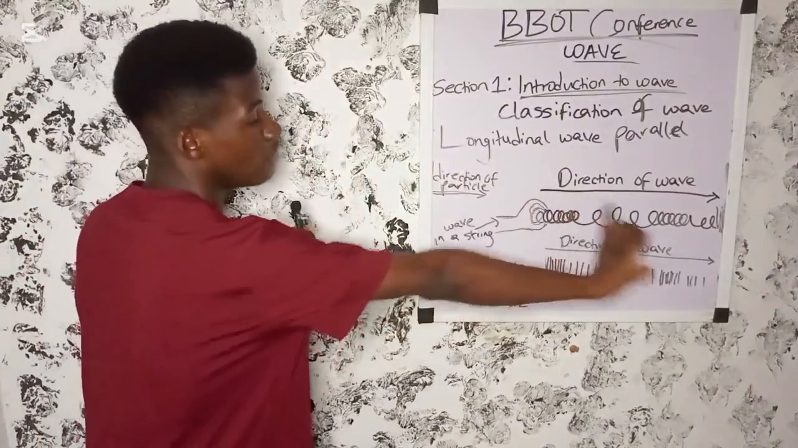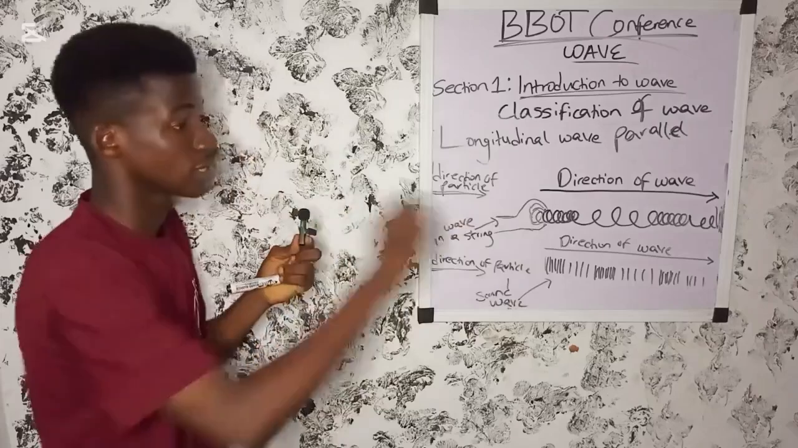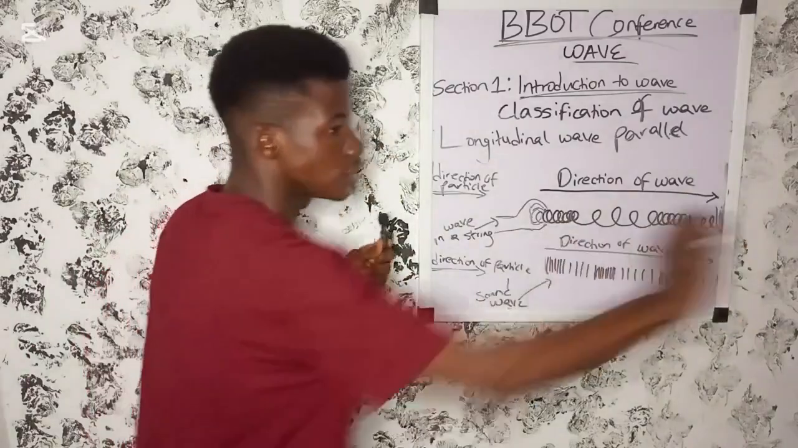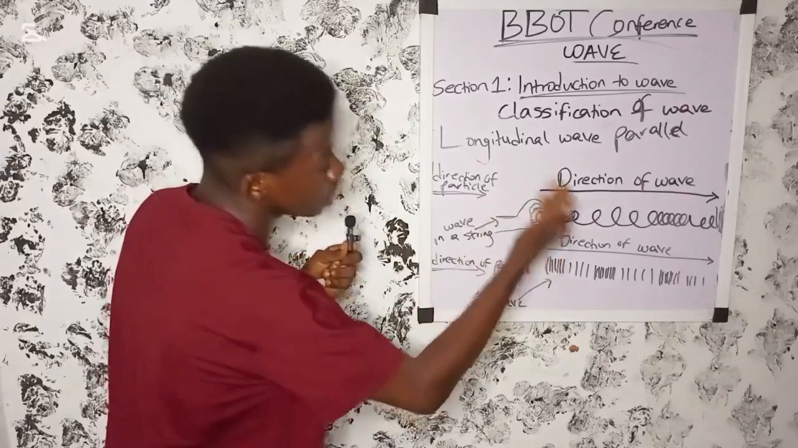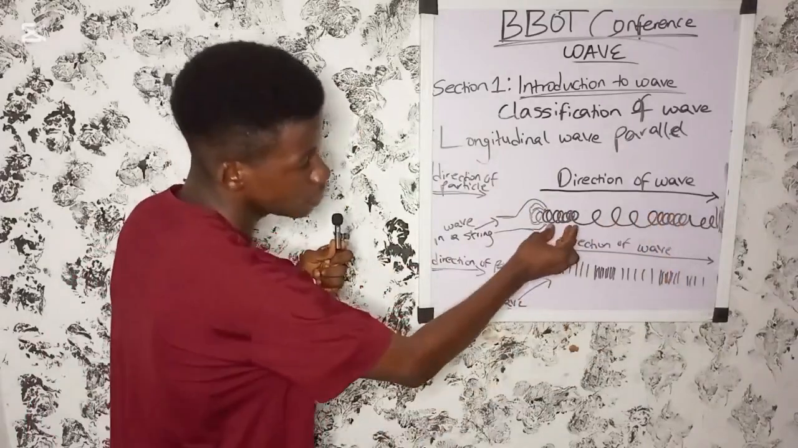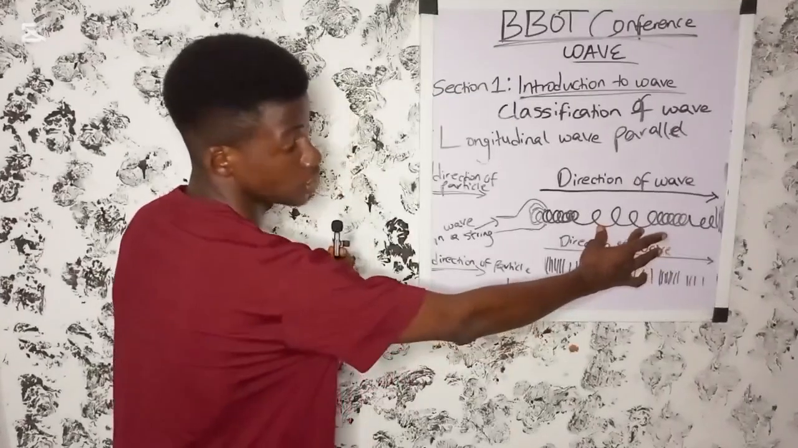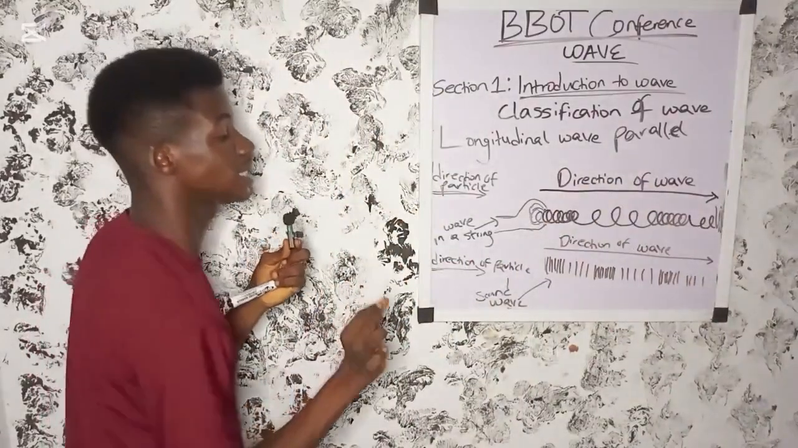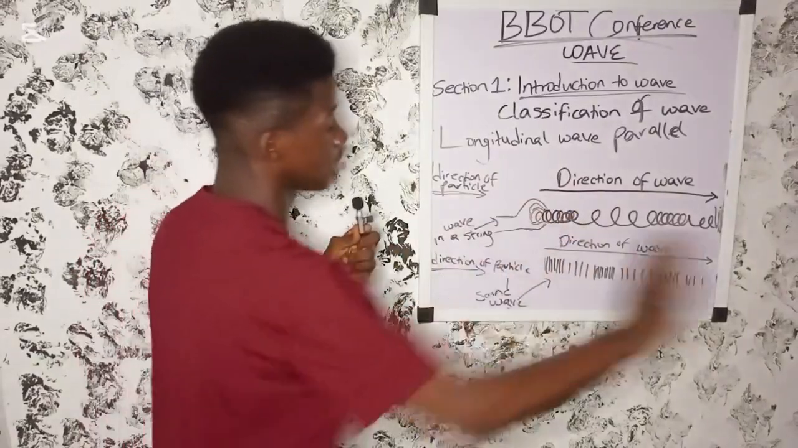Now, if you look at this diagram very well, you find out that this is a person's hand, and this is where the string is fixed. Now, this is the direction of the wave. Imagine you pressing on a string. If you look at this place, this part of the string is compressed, while this part of the string is not compressed. This part of the string is compressed. The other part of the string is not compressed. So this is the direction of the wave.